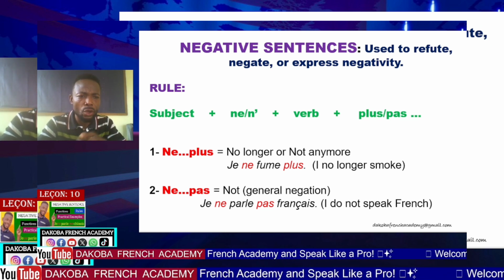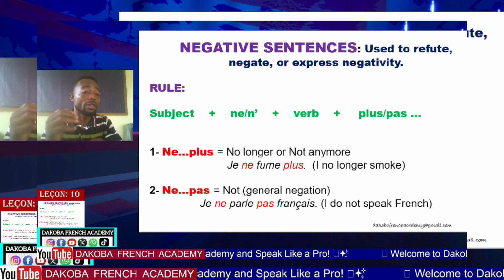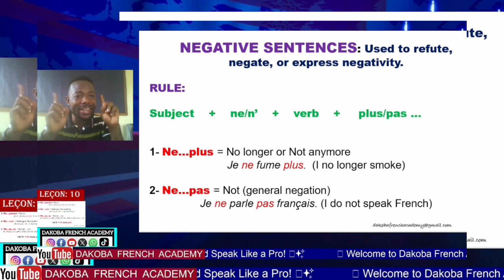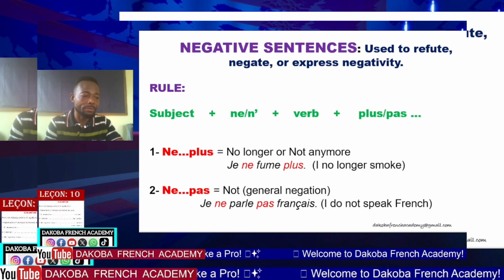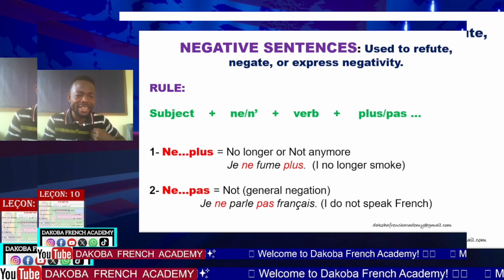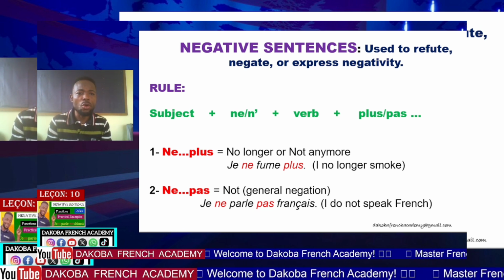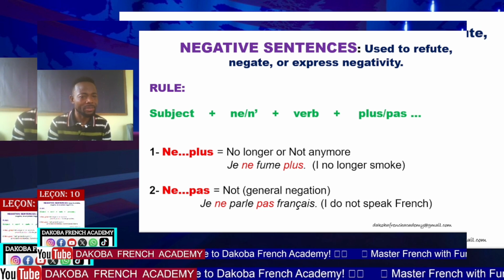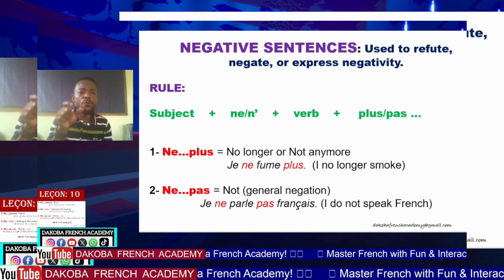Number one, ne plus. That ne plus means no longer or not anymore. Je ne fume plus. At first, I smoke. Now, I don't smoke. So, I will say, I no longer smoke. In French, you'll have to say, je ne fume plus.